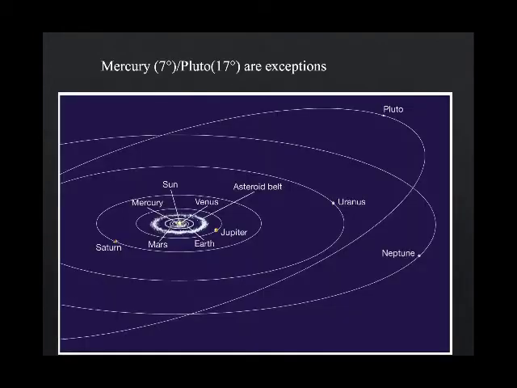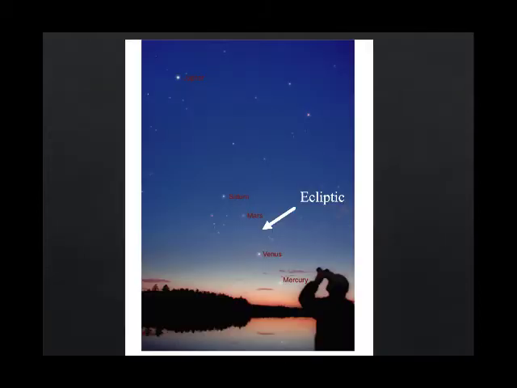The notable exceptions to this rule are Mercury, with an inclination of 7 degrees, and Pluto, with an inclination of 17 degrees. We can easily observe this relationship by looking at how the planets and the moon line up in our sky at night. Use your eyes to form the line between each of the planets here, and it will create for you a line defining the ecliptic.